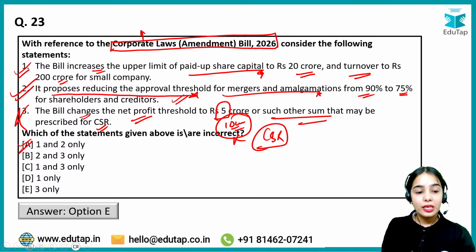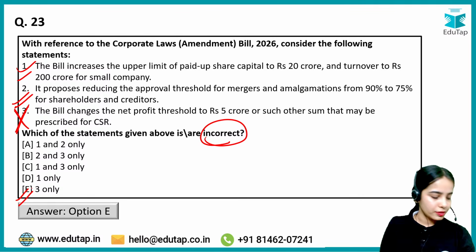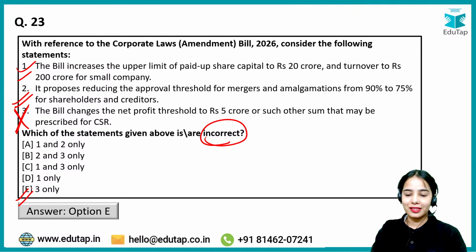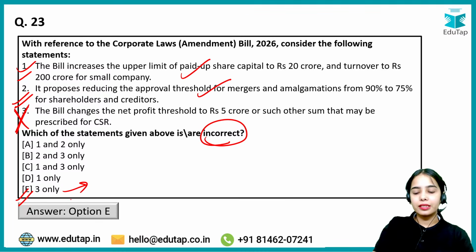Sorry, you had to answer the incorrect statement, na? Incorrect statement. So first and second are correct, the third is wrong. So E is the right answer. E is the right answer, okay? I also didn't see the incorrect, but you have to be very careful in the exam, okay? So first is correct, second is correct, but third is wrong, and the incorrect is third only.